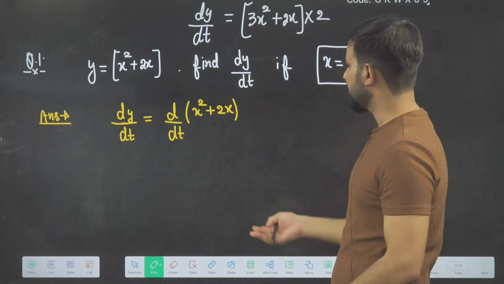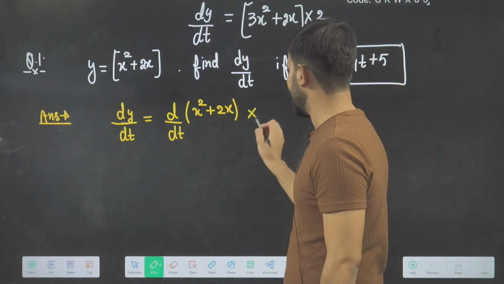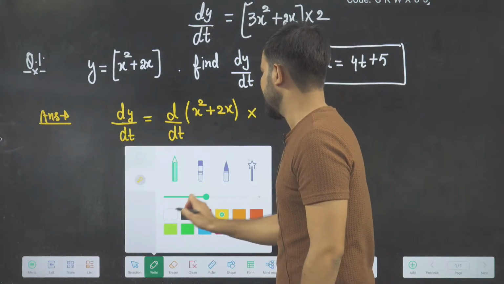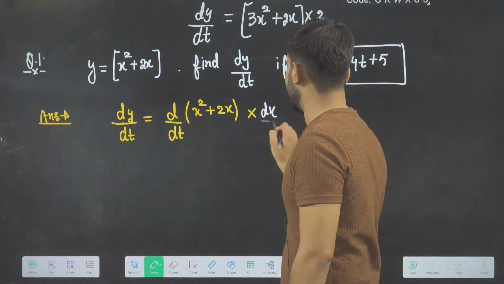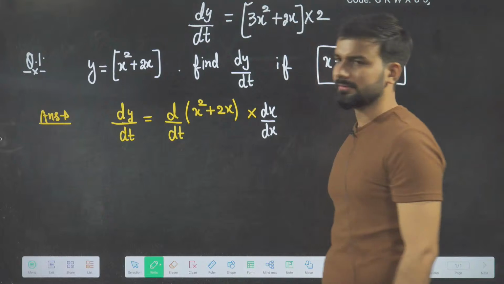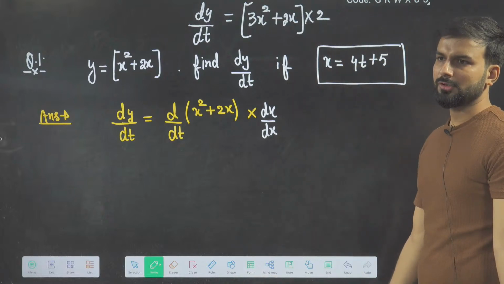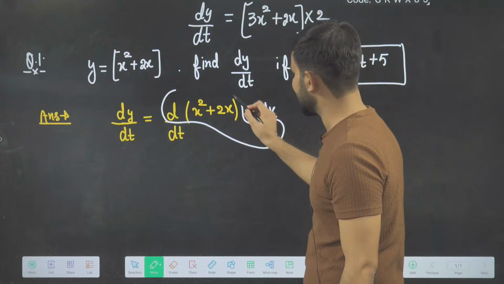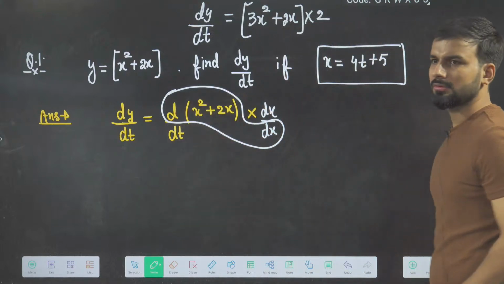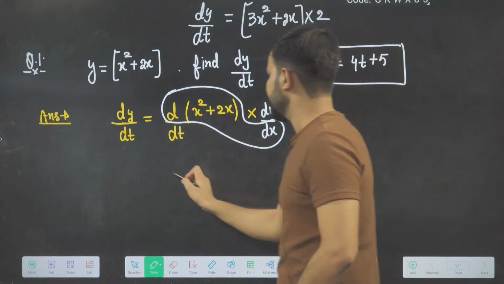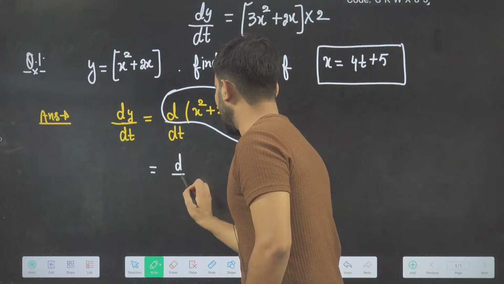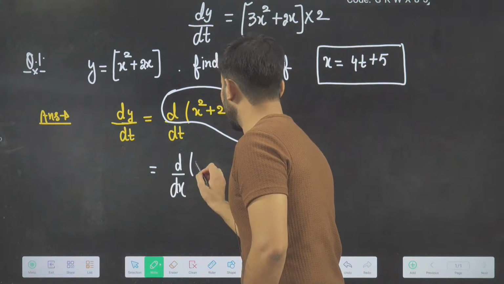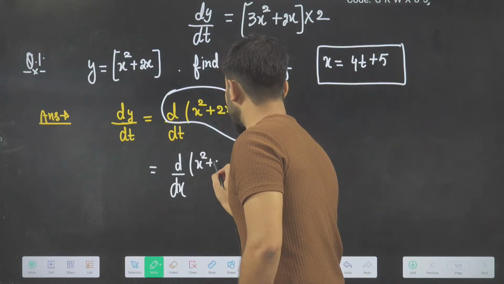Which rule? Chain rule. So to use the chain rule, what do I have to multiply here? dx and dx. Is there any problem? No. Then I am going to utilize this. It will become d upon dx of x square plus 2x.